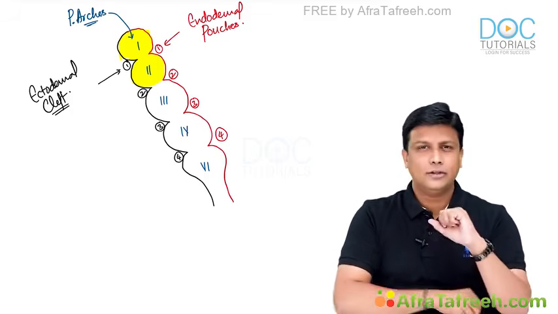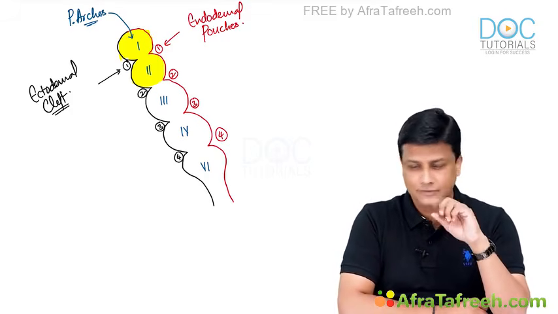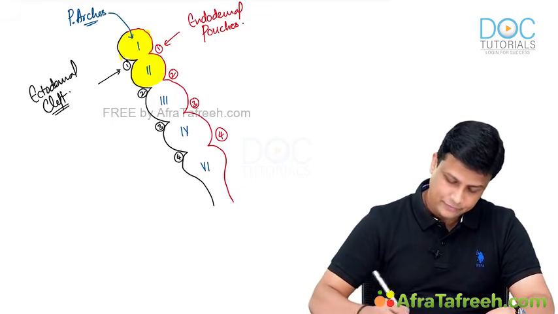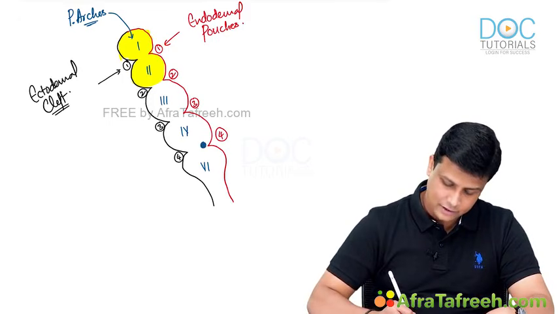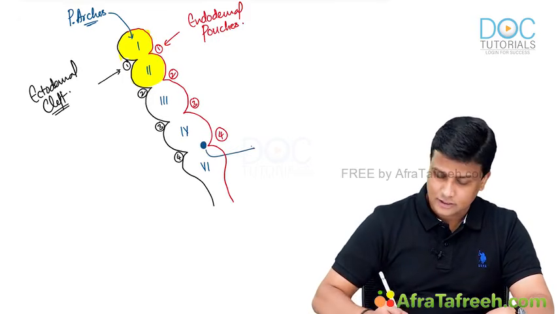Now again coming to the pharyngeal arches, how many pharyngeal arches do you have initially? Initially there will be 6 of them, the 5th one will disappear. But what is going to happen? There will be a remnant of that one. There will be the remnant of the 5th arch, and that remnant of the 5th arch is referred to as ultimobranchial body.